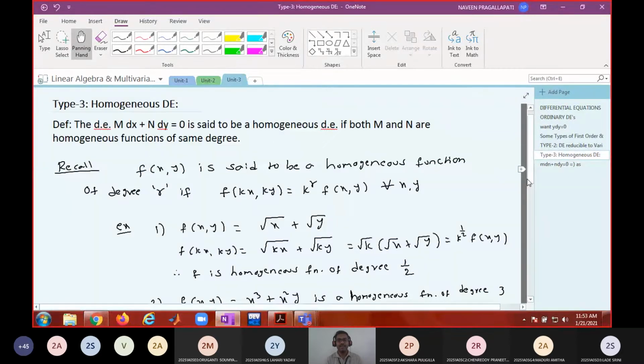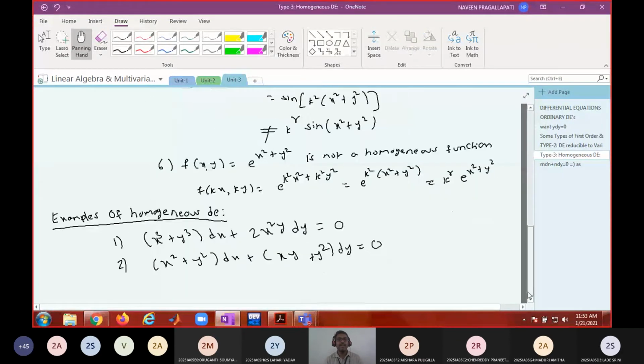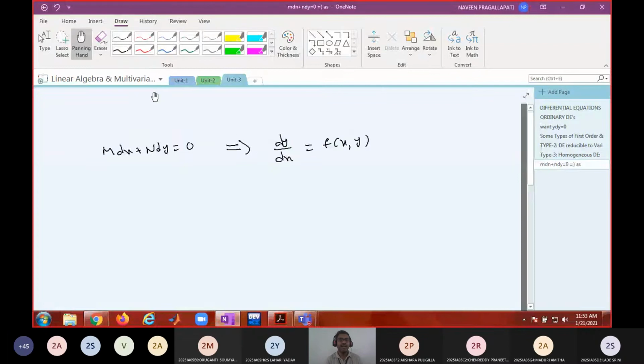By observing these examples, can you tell? If I want to call this differential equation a homogeneous differential equation, then what is the condition on f? F must be a homogeneous function of degree 0.